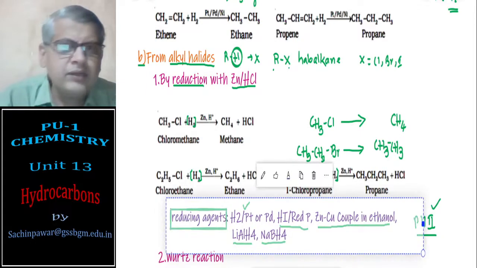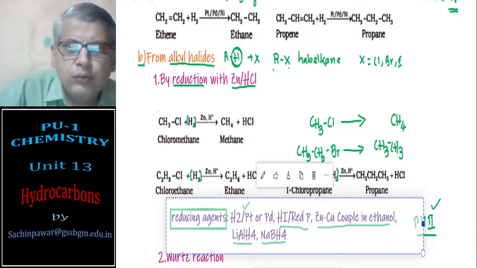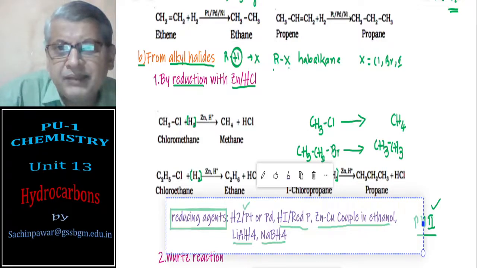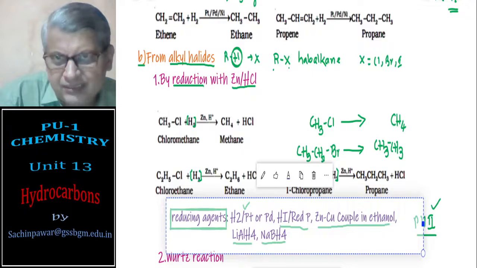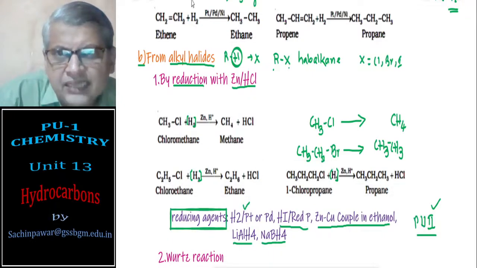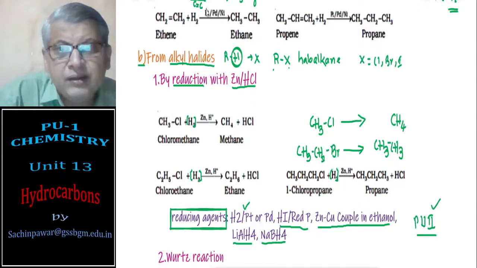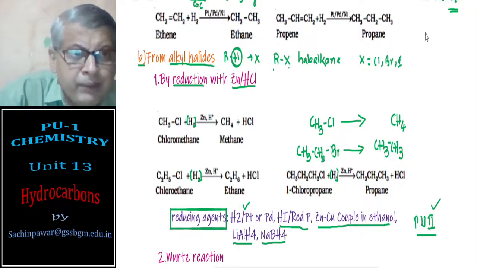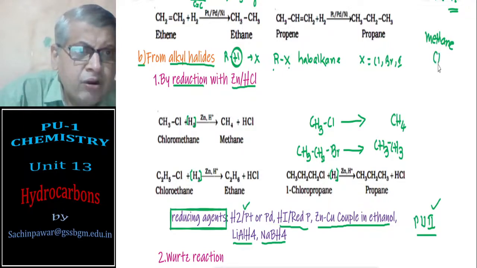But before I go further into this, I would like to conclude one point here regarding method 1. We are preparing alkanes from corresponding unsaturated hydrocarbons. Since the alkenes contain at least one double bond, we cannot prepare methane from this method.